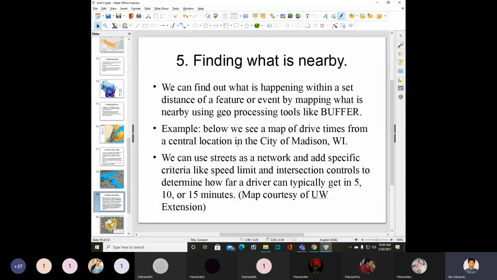For example, in the below slide, we see a map of drive times from a central location in the city of Madison.